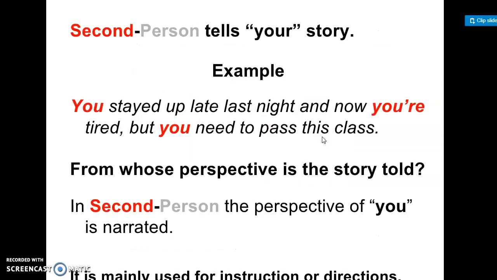For example, "You stayed up late last night and now you are tired, but you need to pass this class." In second person narration, the perspective of you is narrated. It's mainly used for instructions or directions, but not exactly for a story that happened in the past.